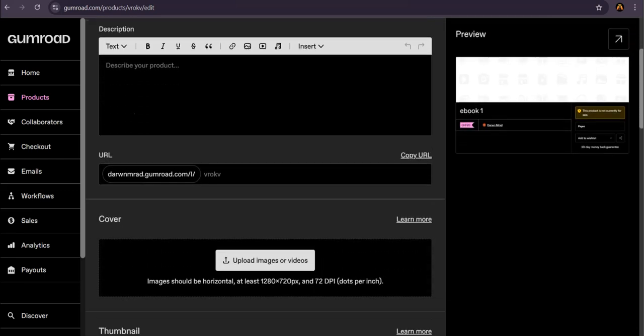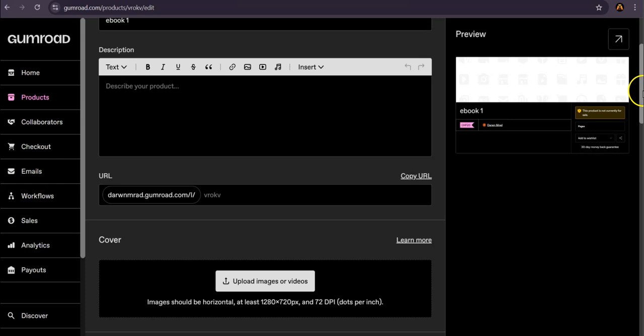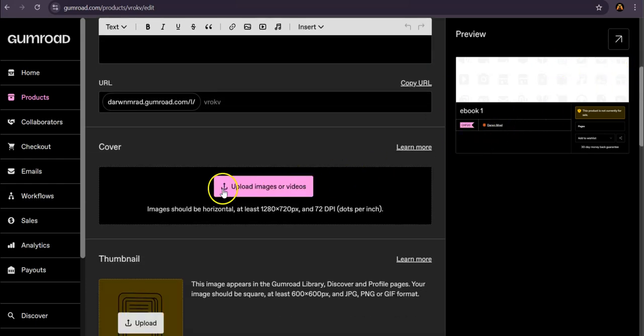This next step is crucial because it involves adding a detailed description of your ebook. You want this description to be compelling and informative enough to give potential buyers a solid understanding of what your book offers. Think of it as your book's elevator pitch.